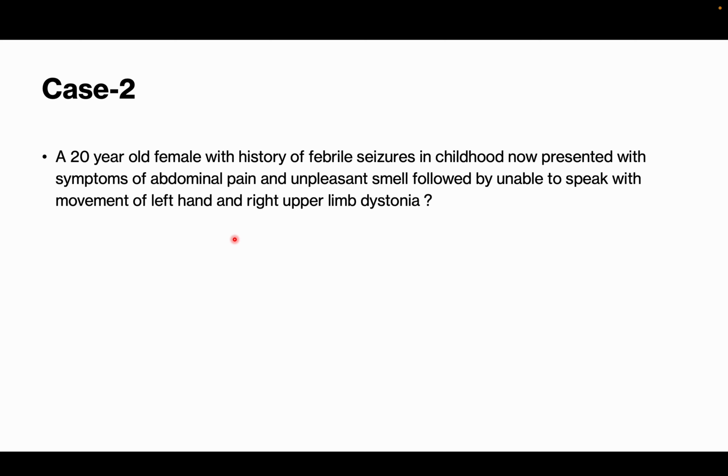For a first seizure, you should always look for any infection: any fever, any neck stiffness, any meningitis symptoms, any altered sensorium or encephalitis symptoms. Then check for any electrolyte disturbance, any hyponatremia, hypercalcemia or hypocalcemia. You should also check calcium and magnesium levels, as hypomagnesemia can also cause seizures. So all of these electrolyte disturbances need to be checked. Then check blood sugars: any hypoglycemia, and sometimes hyperglycemia also, because cerebral edema can cause it.